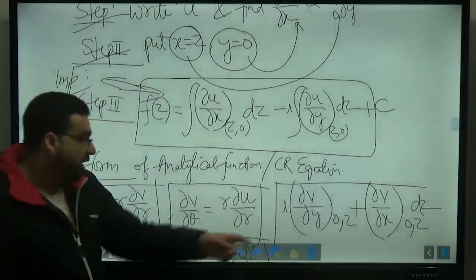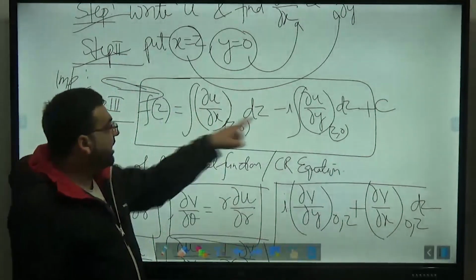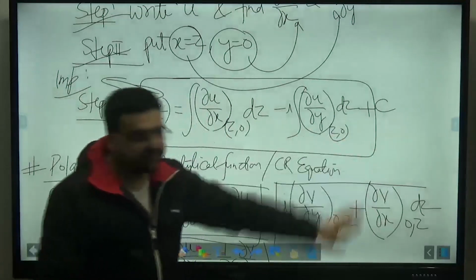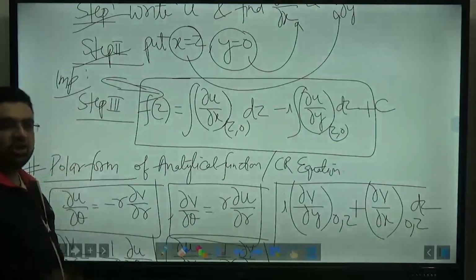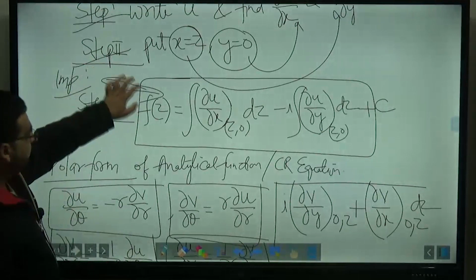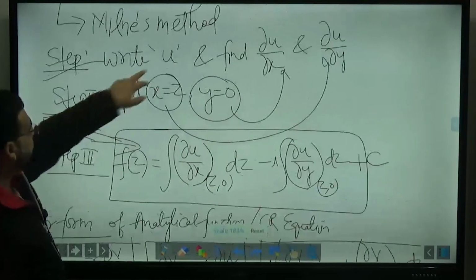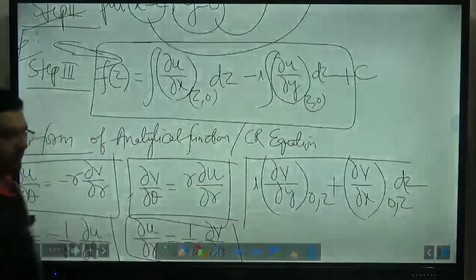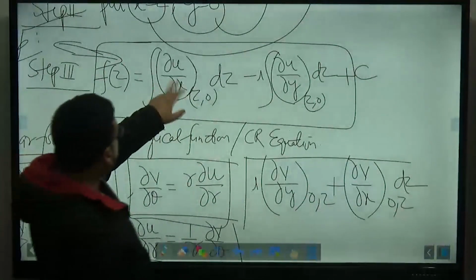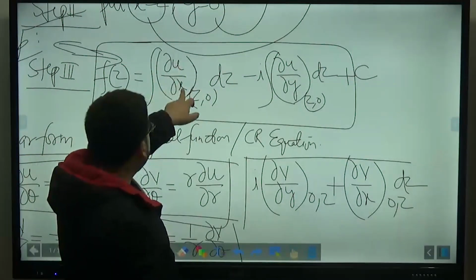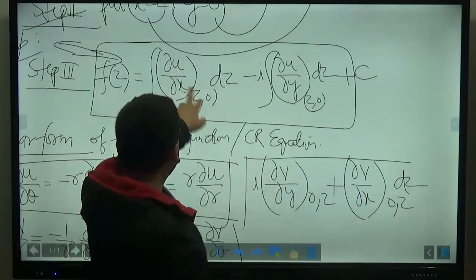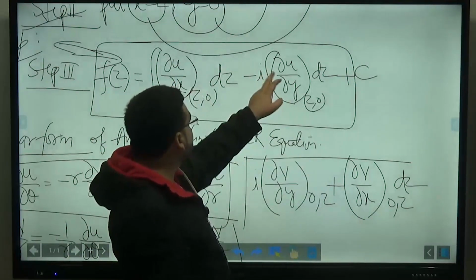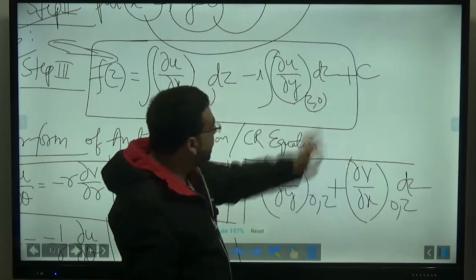It is just opposite of that. Just multiply the first with i, it will be plus, it will be y, and it will be x, like this. Clear? But Milne's original formula is only and only for the other case. But even if V is given, you can apply this formula and you will get it. Okay, let me check it. Here i, yes, correct. dou V upon dou y at (z, 0), yes, correct. And here it will be plus. Dou V upon dou x at (z, 0), yeah, correct.